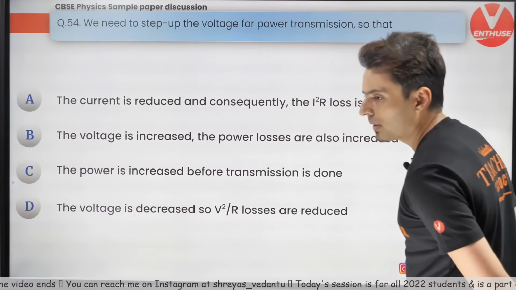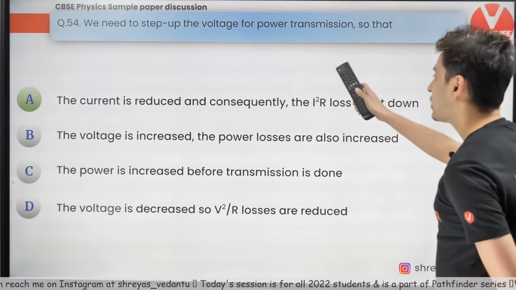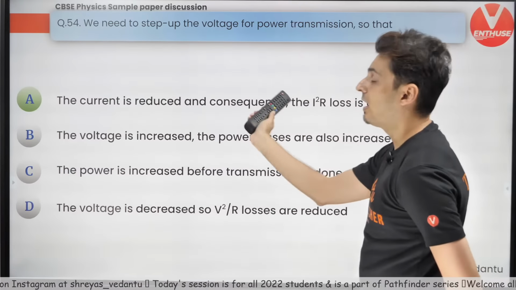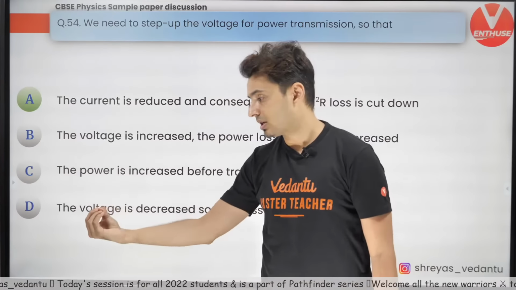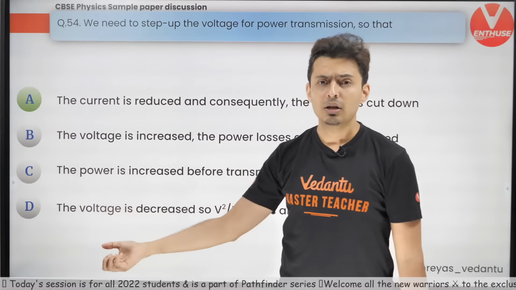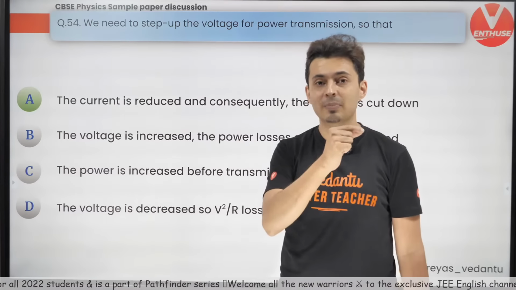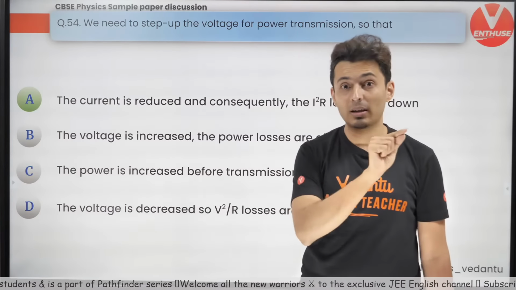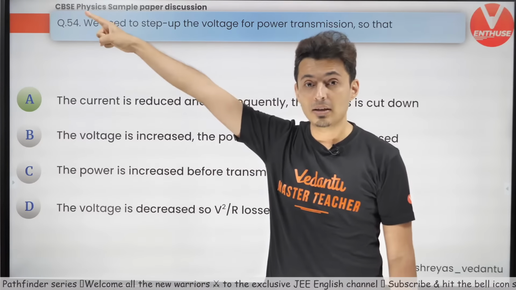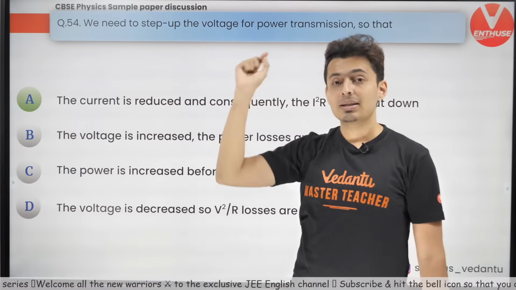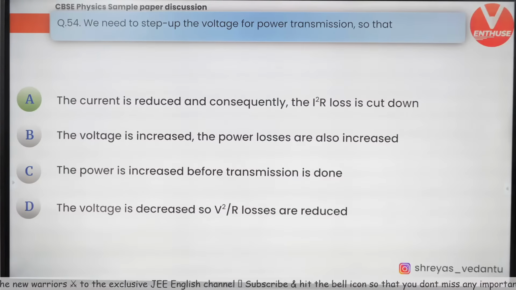Yes, come on. Let's get moving. The answer is very simple. The current is reduced. Consequently, the I squared R losses in the transmission. Remember, at the substation where the electricity is generated, the voltage is increased, the current decreases. So the I squared R loss in the cable, the wire which comes from your generating plant to your house, that wire will have negligible losses. That's the reason for that.